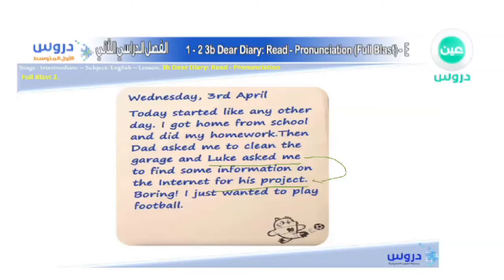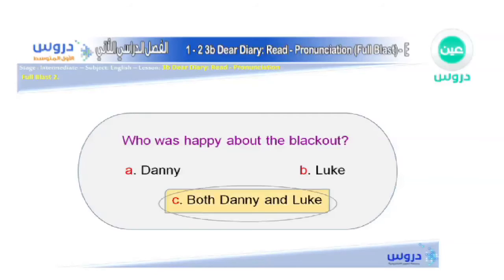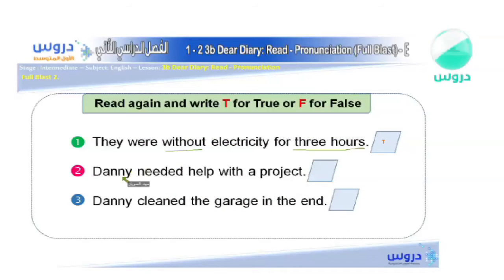So, is it true or false? Well, that's right, it is false. Why did we say it is false? Because not Danny. Danny did not need any help. He actually wanted to help his brother. His brother Luke is the one who wanted help. So this is false. Okay, what about the third one here?